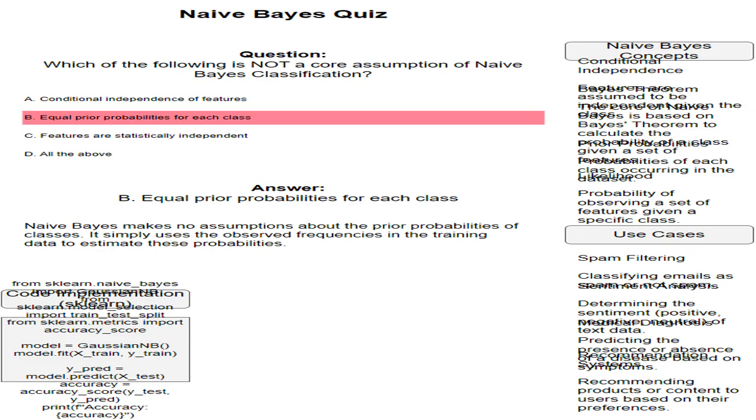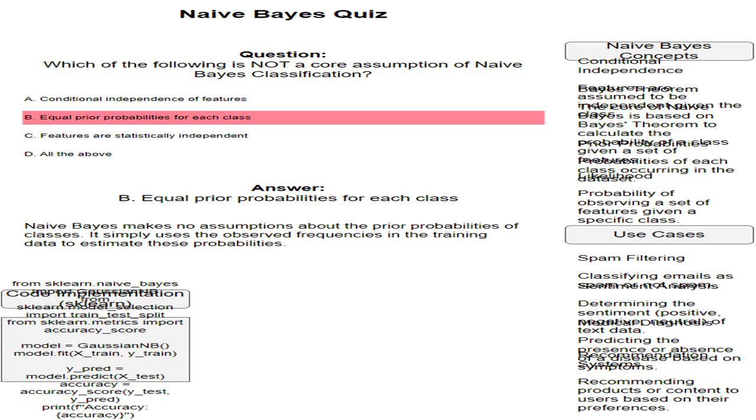Bayes' theorem: P(A|B) = P(B|A) P(A) / P(B), where P(A|B) is the probability of event A occurring given that event B has occurred, the posterior probability. P(B|A) is the probability of event B occurring given that event A has occurred, the likelihood. P(A) is the prior probability of event A. P(B) is the prior probability of event B.